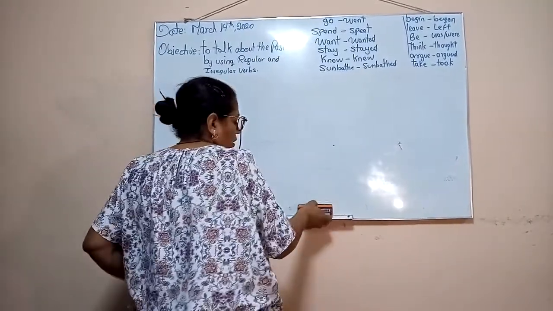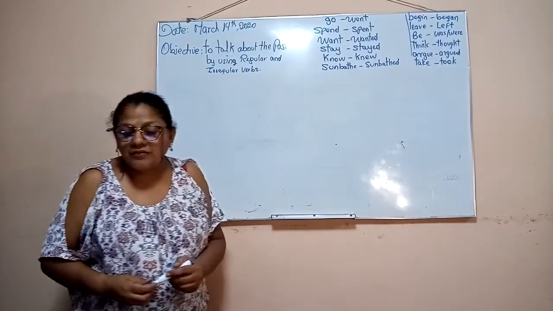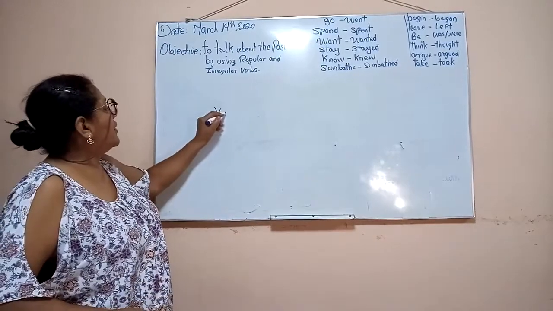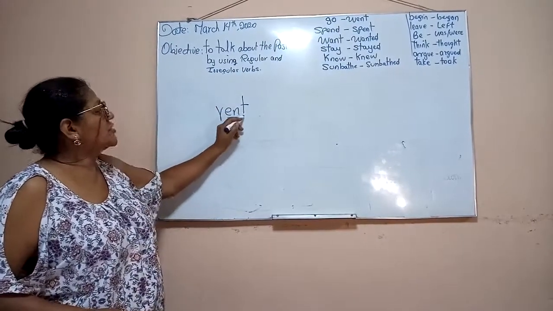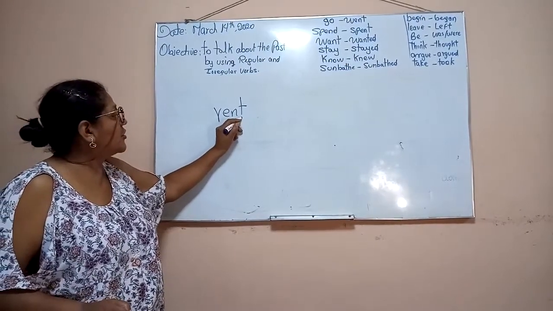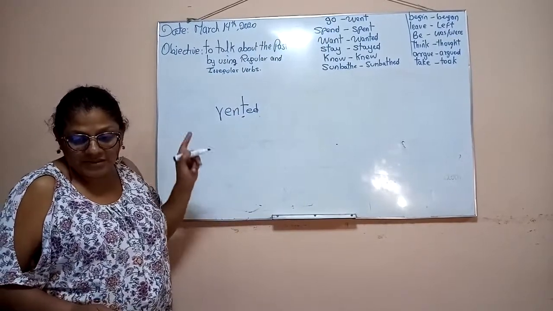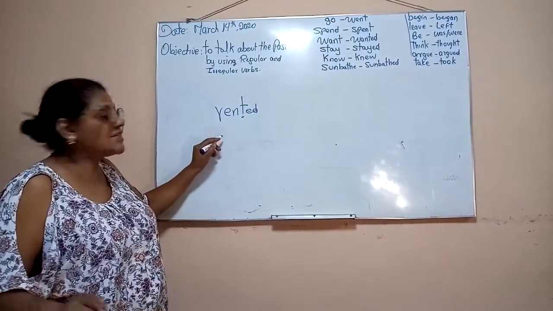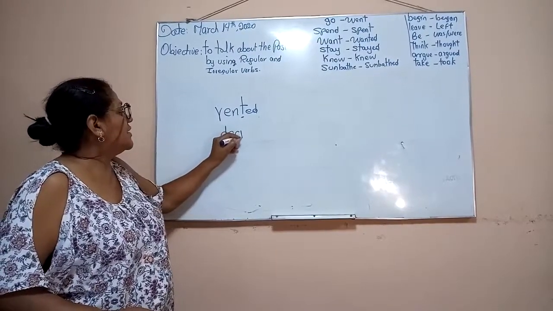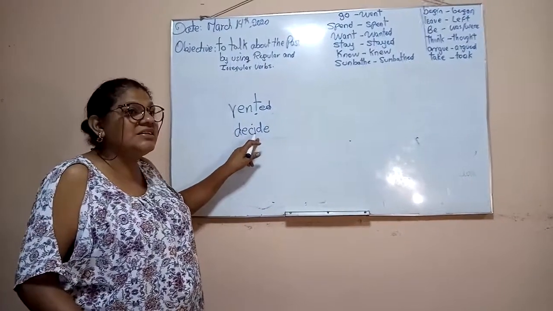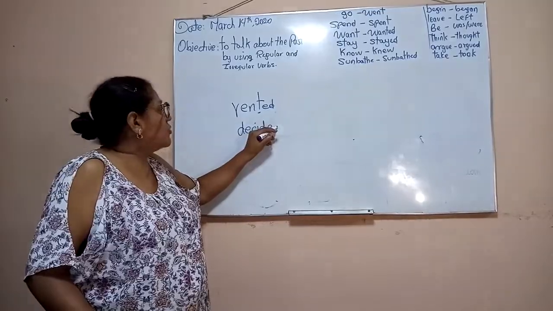Well, when are you going to give the id final sound to a regular verb? If the verb in the infinitive form, for example, rent, which is the final letter? The final letter is the consonant T. When you add ed, it sounds rented. Okay, rented. Another one, for example, is decide. You don't say decide-d, it's decided. So the final sound is D. So the only thing you have to do here, or the only letter, is add ed: decided. But the pronunciation is decided.